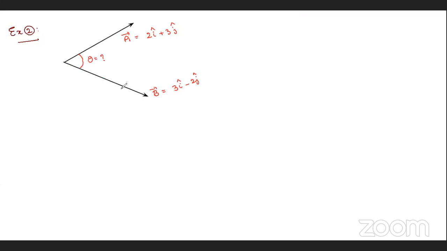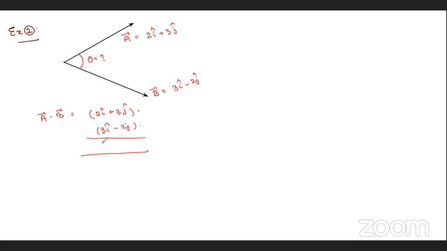Here, if you take the dot product, a bar dot b bar, theta is 90 degrees. 2i cap plus 3j cap dot 3i cap minus 2j cap.